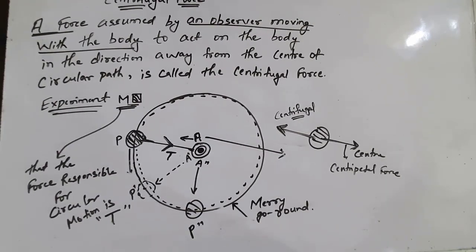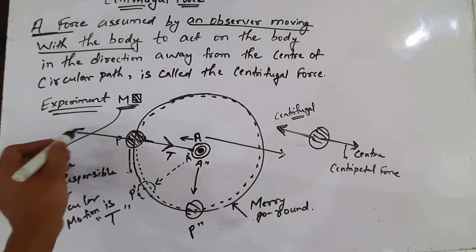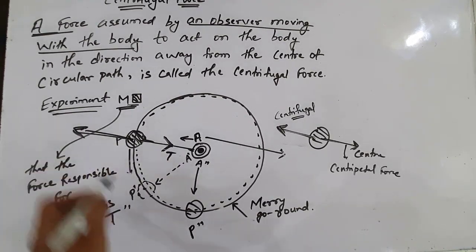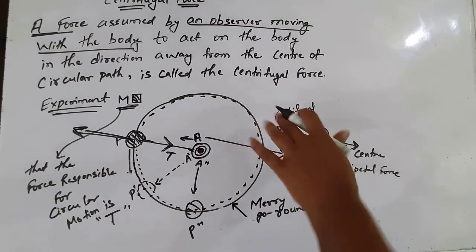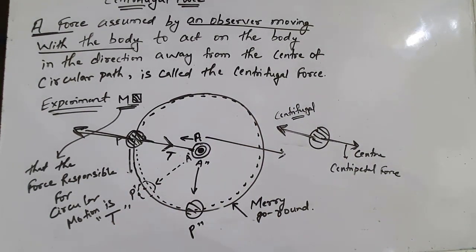So for the person at A to explain his observation, he considered two forces. One force is acting towards the center and the other force is acting away from the center. Under these two forces he can explain his observation. So from here we can say that this is the centrifugal force, which is observed by the observer moving with the body to explain his observation.